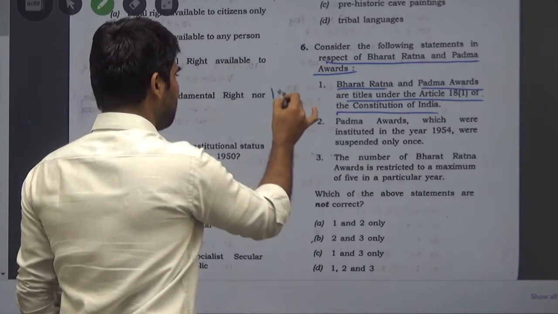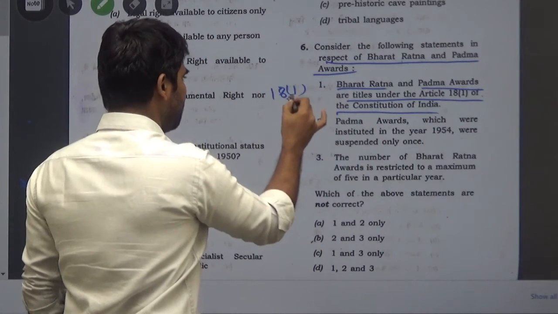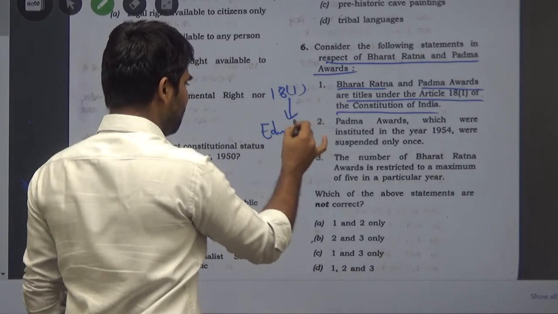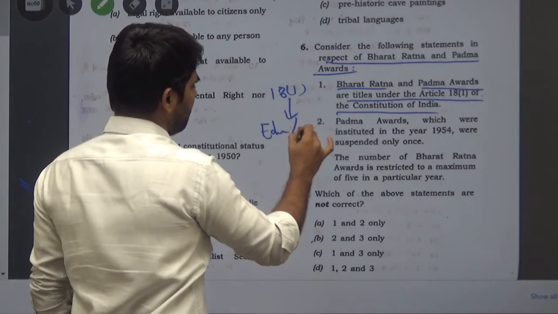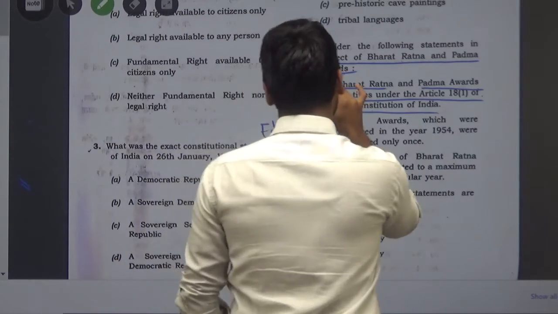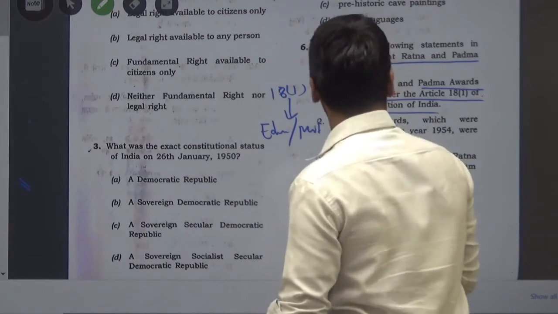Article 18(1) deals with educational or military titles. So the first statement is wrong.